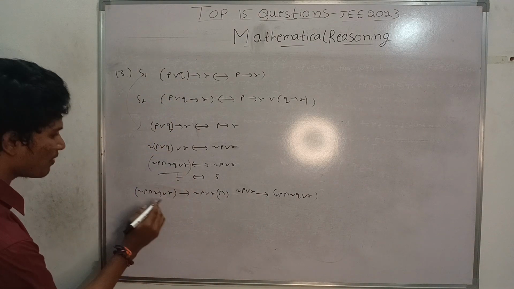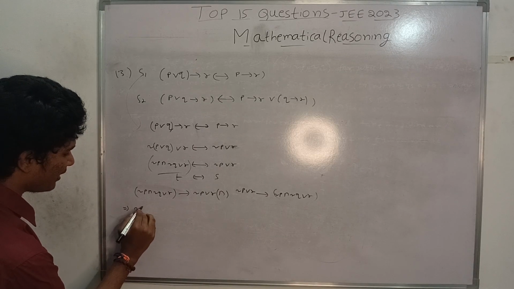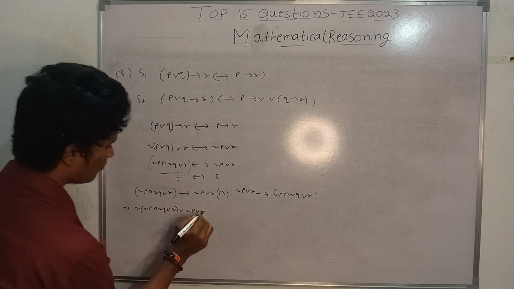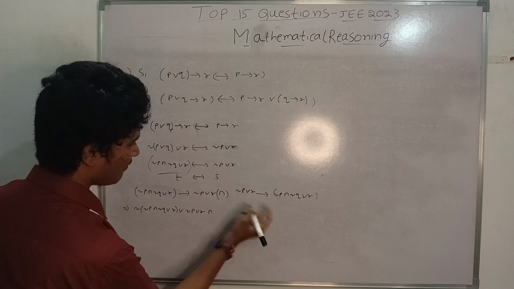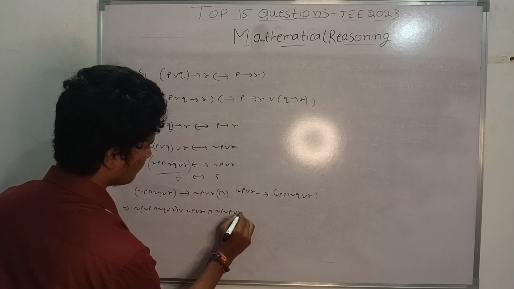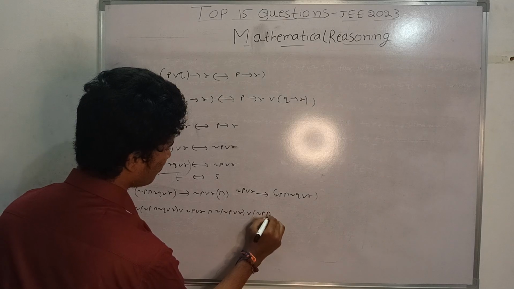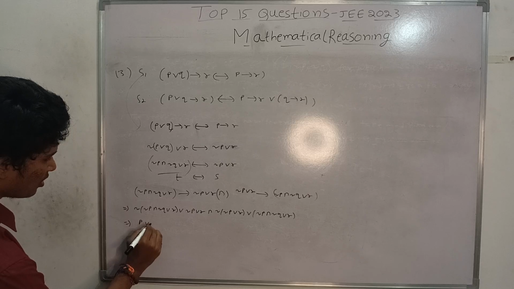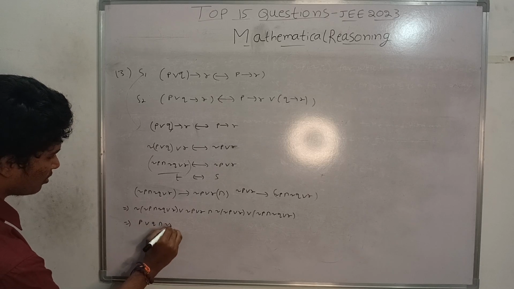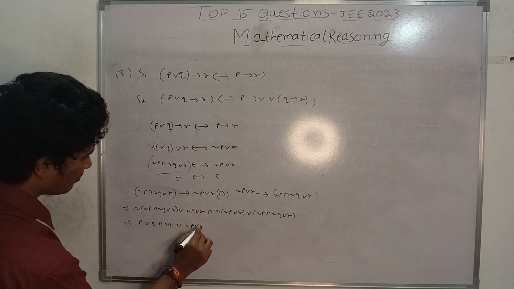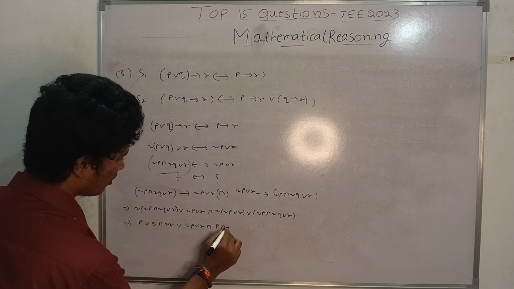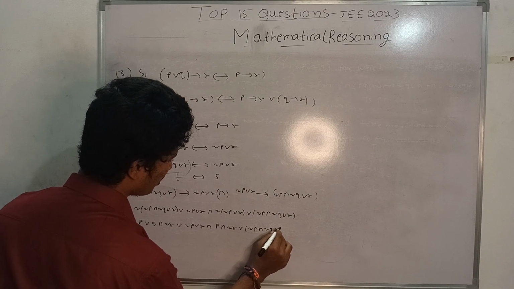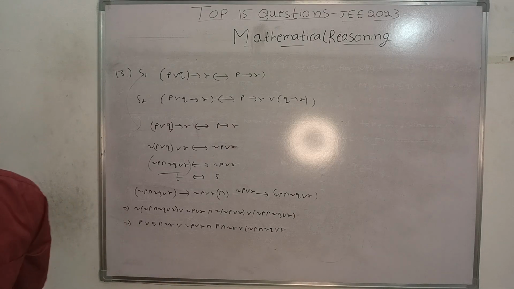So when I again apply the property of implication, I will get negation of negation, this thing, and when I apply this thing again, P here or Q here and here P and not R, or negation P and negation Q or R, and you have to solve this thing.